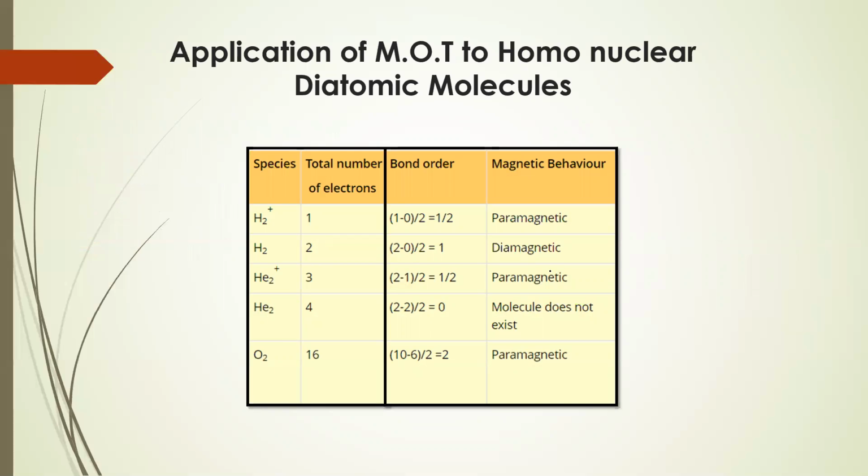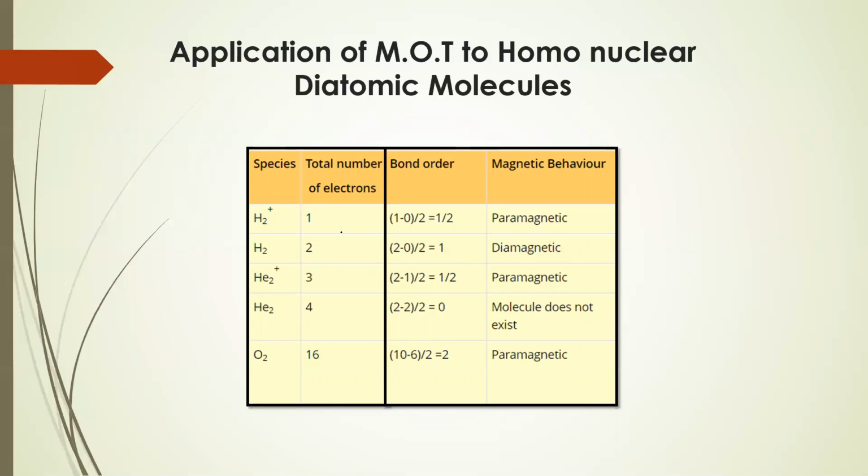Now, how can we apply molecular orbital theory to homonuclear diatomic molecules? On the basis of molecular orbital theory, we can predict the bond order of a molecule as well as the magnetic property of a given molecule. Now, how is magnetic property related with MO theory?